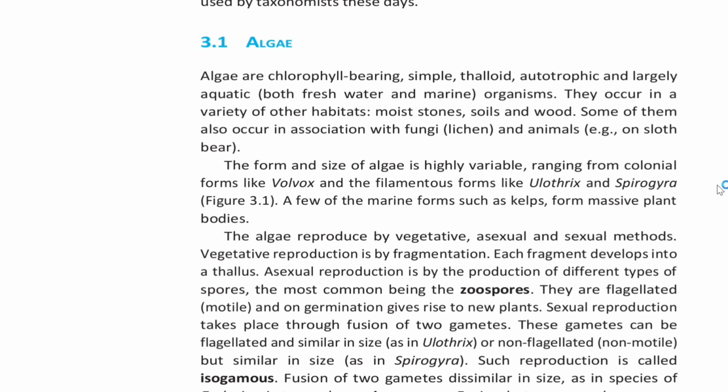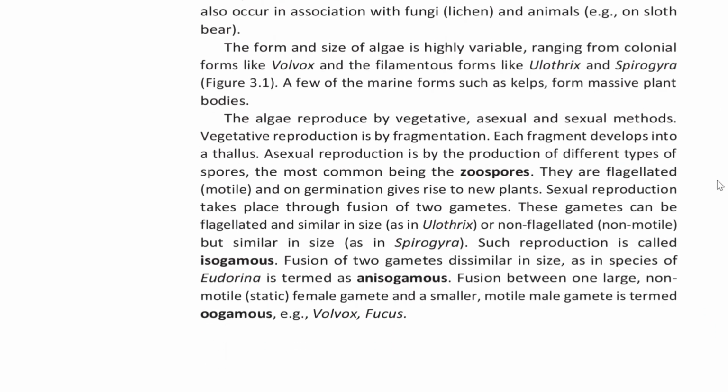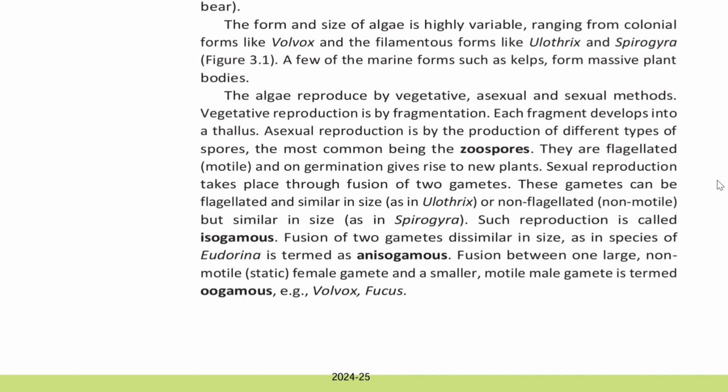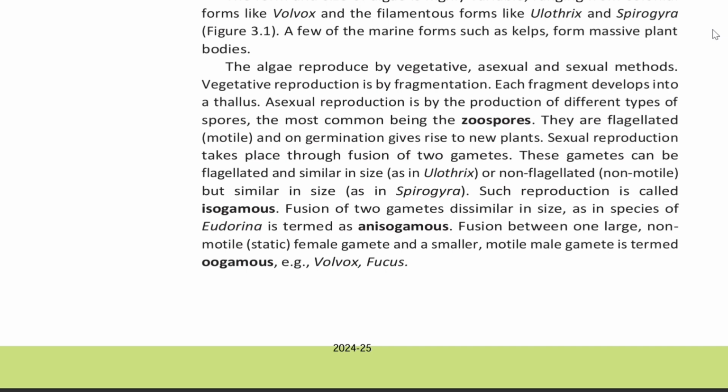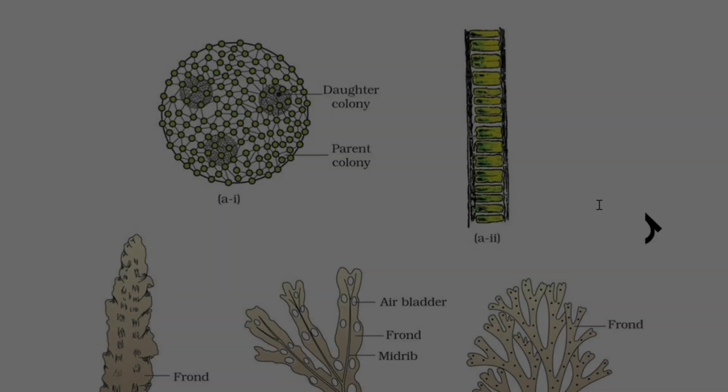Sexual reproduction takes place through fusion of two gametes. These gametes can be flagellated and similar in size as in Ulothrix, or non-flagellated, that is non-motile, but similar in size as in Spirogyra. Such a reproduction is called isogamous. Fusion of two gametes dissimilar in size as in species of Eudorina is termed anisogamous. Fusion between one large, non-motile, static female gamete and a smaller, motile male gamete is termed oogamous, for example Volvox and Fucus. Figure 3.1, Algae.